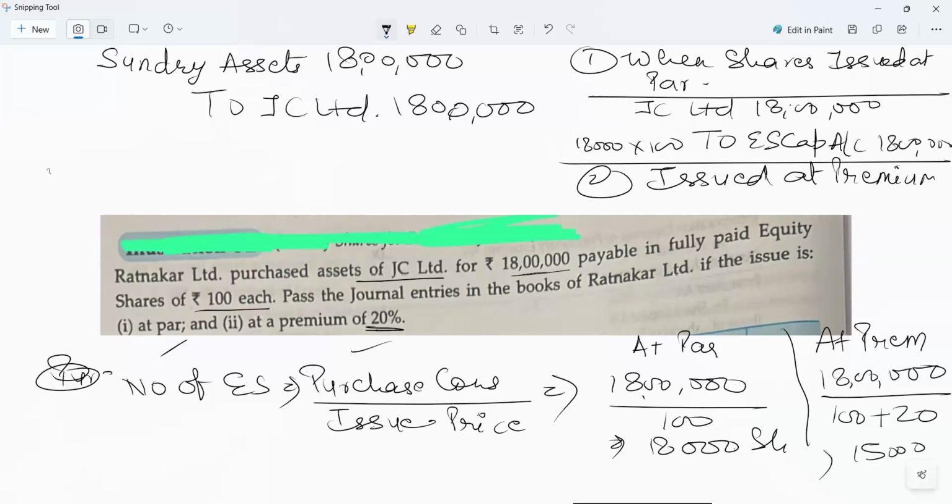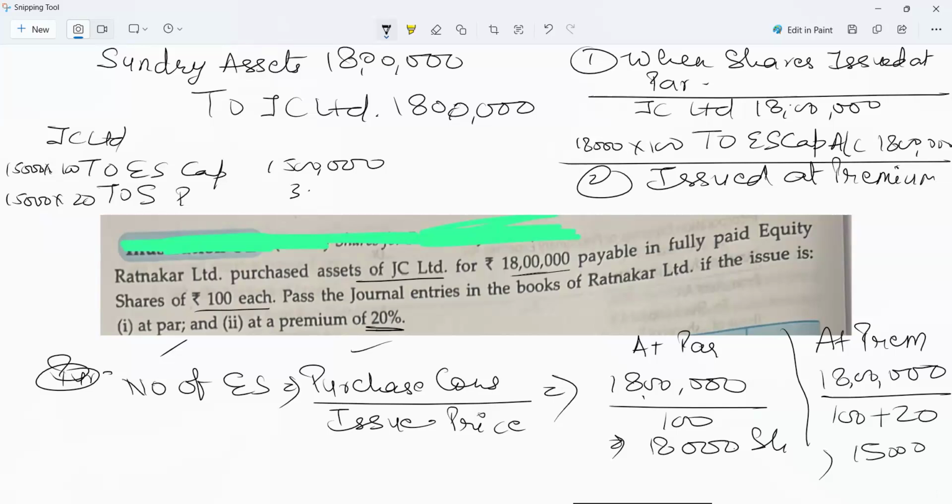When the shares are issued at premium, what will be the entry? So I'm writing here the entry. JC Limited to equity share capital, to securities premium. Here the shares are 15,000 multiplied by 100 and here 15,000 multiplied by 20. Securities premium was 20. So the amount will be 15 lakhs here, 3 lakhs here, and 18 lakhs. So this will be the entry for shares issued at premium.